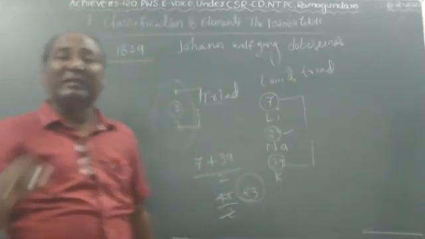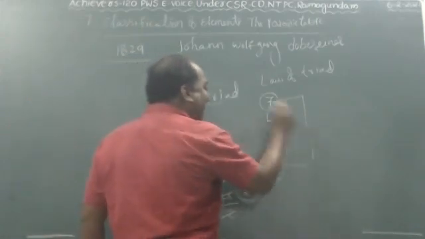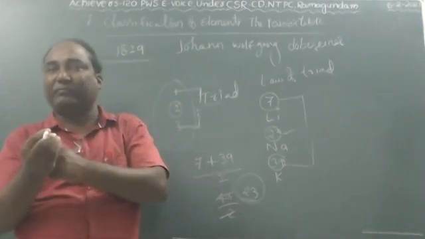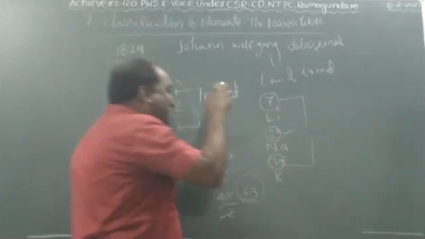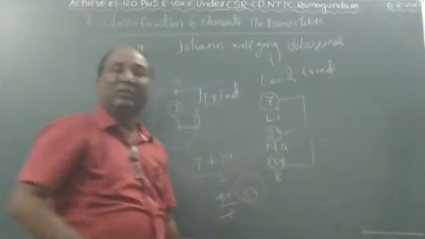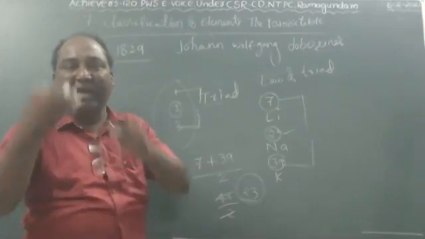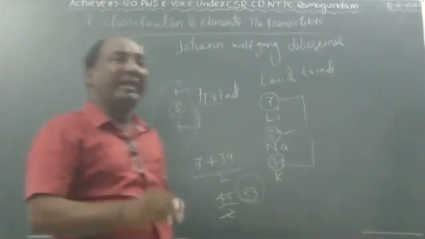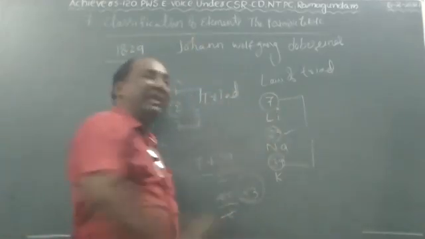But the atomic weight average will not always match the middle element exactly. Sometimes it comes very close, but it will not always be the same value as the middle element.